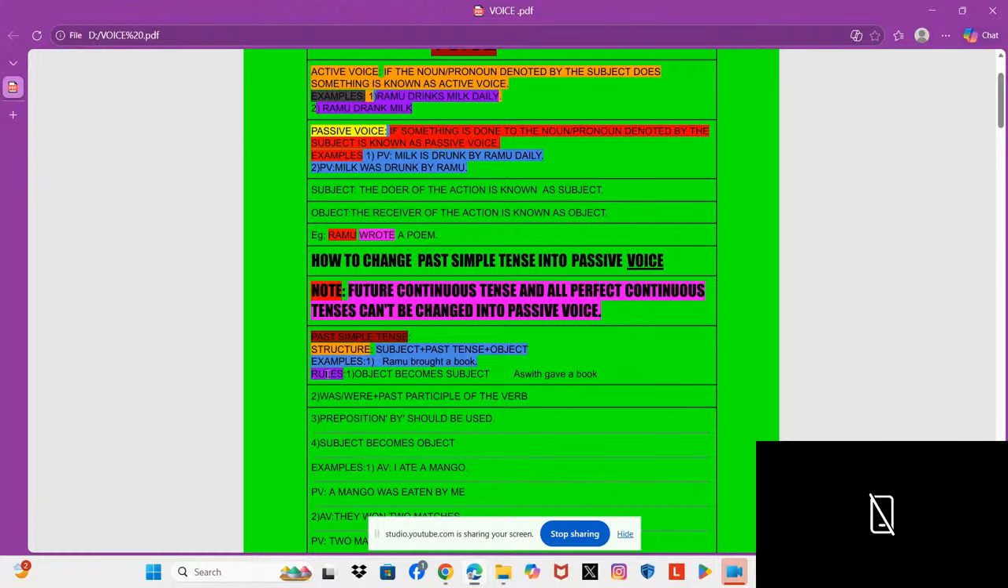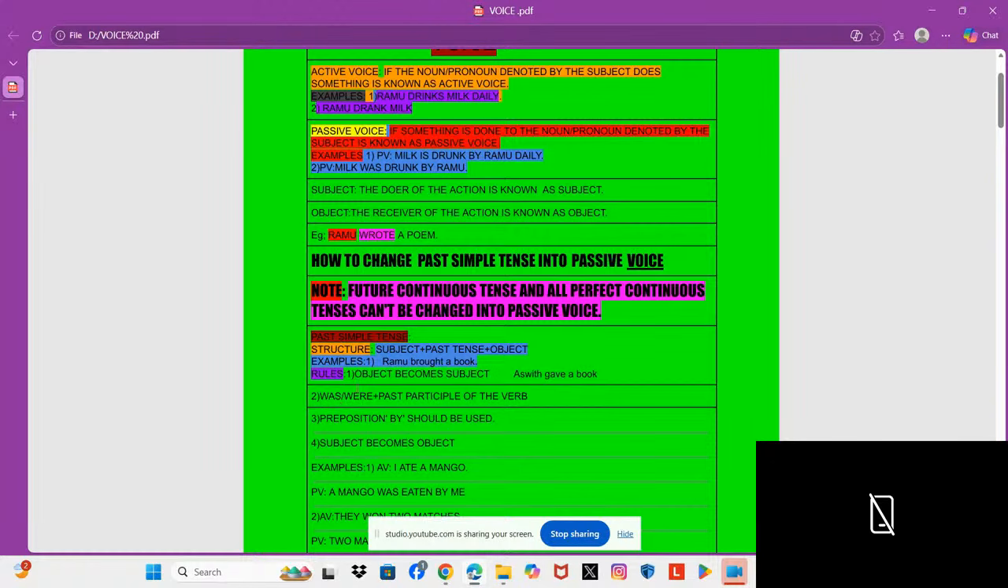So, the rules to change past simple into passive voice. Dear friends and viewers, note this down. To change any sentence into passive voice, we have four rules. Out of these four rules, three rules are common: the first rule, third rule, and fourth rule. The second rule changes from tense to tense. In the second rule also, the past participle of the verb is common for all. Understand? So let us see the rules of past simple tense when we change it into passive voice.